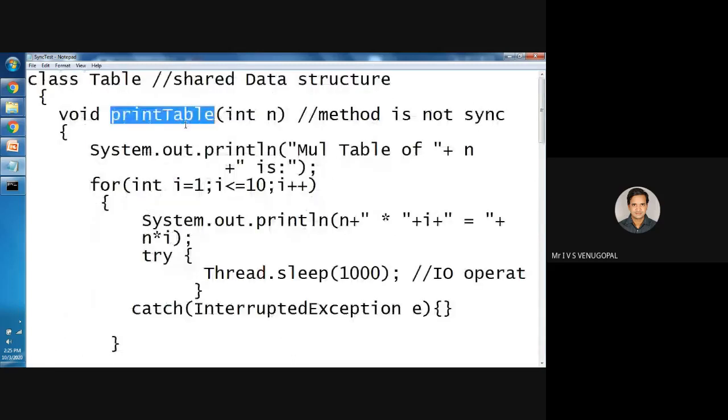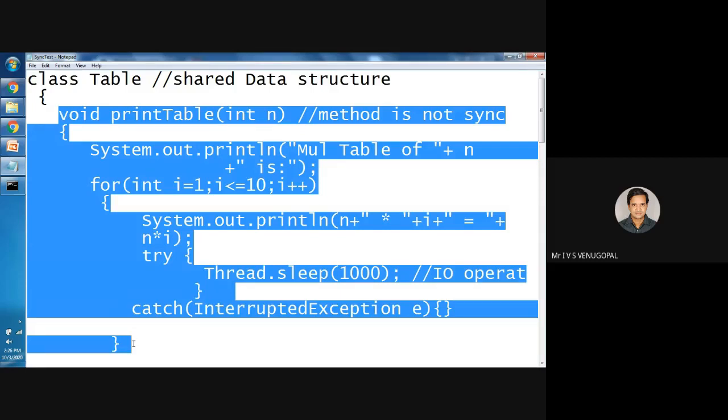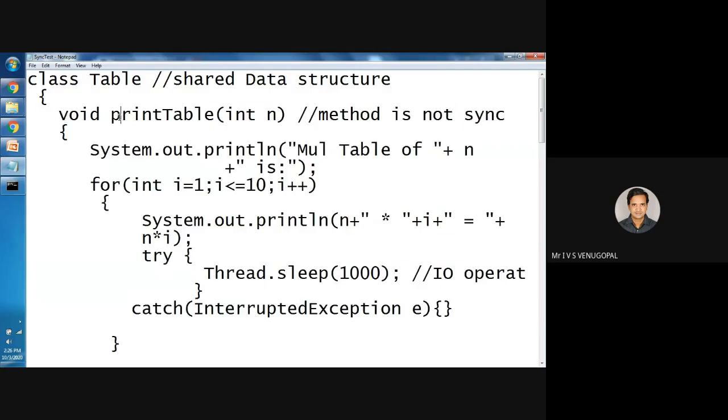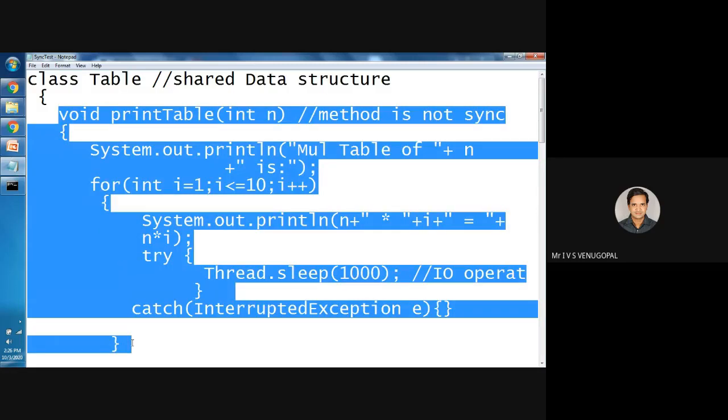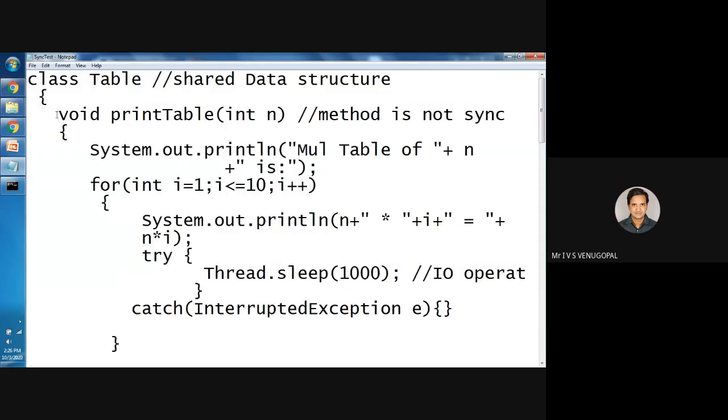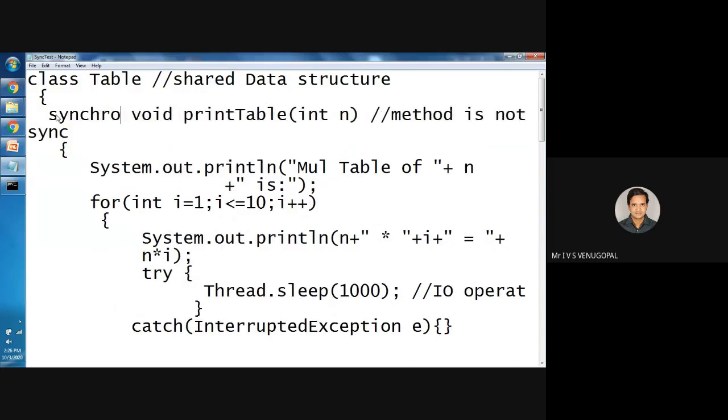Whenever a resource is shared by multiple threads, we have to make sure that only one thread is executing that shared resource. This is called a critical section. Inside this critical section, only one thread needs to execute. For that, we need to lock this shared resource. To lock it, we use the concept of a monitor. In Java, we have an implicit monitor with the name synchronized.